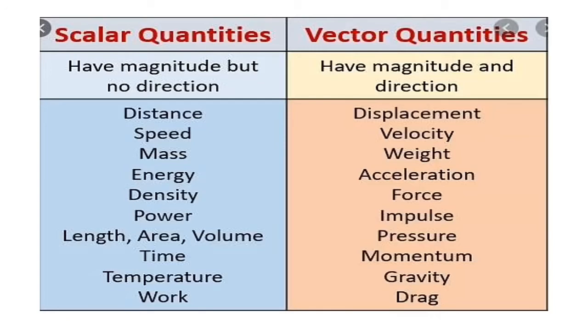A scalar quantity has magnitude but no direction, and a vector quantity has magnitude and direction also. So distance, speed, mass, energy, density, power are scalar quantities, and displacement, velocity, weight, acceleration, force are vector quantities. So distance is a scalar quantity, whereas displacement is a vector quantity.